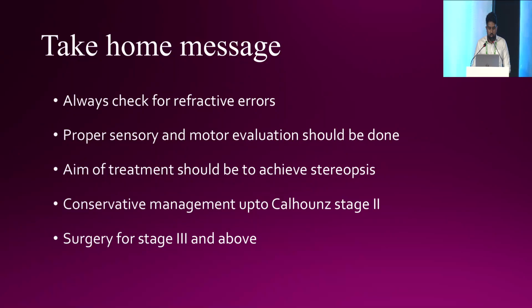Take home message: in a patient of any type of squint, we should always first do the refractive error. Proper sensory and motor evaluation should be done. Aim of treatment is to achieve stereopsis. Conservative management is done up to Calhoun stage 2, and surgery is done if there is manifest exotropia, that is stage 3 and 4. Thank you.